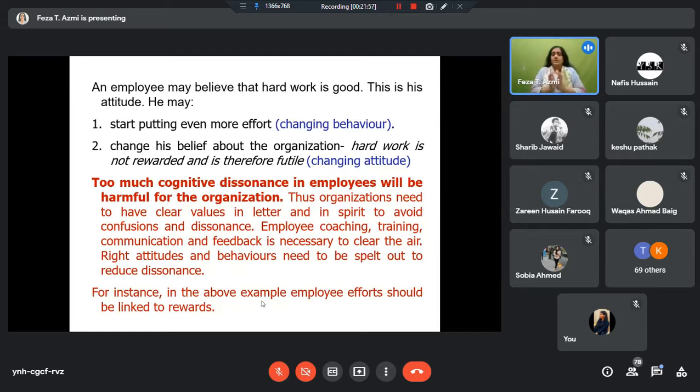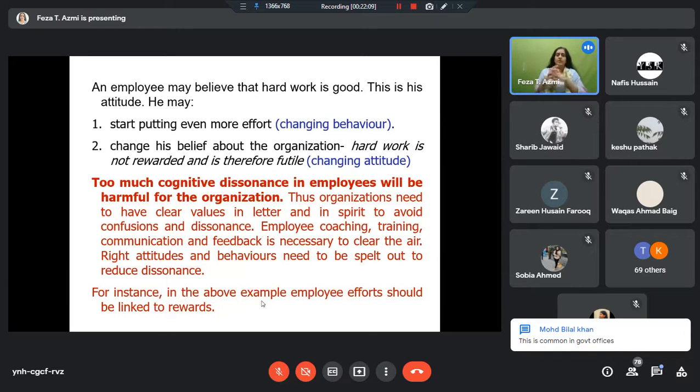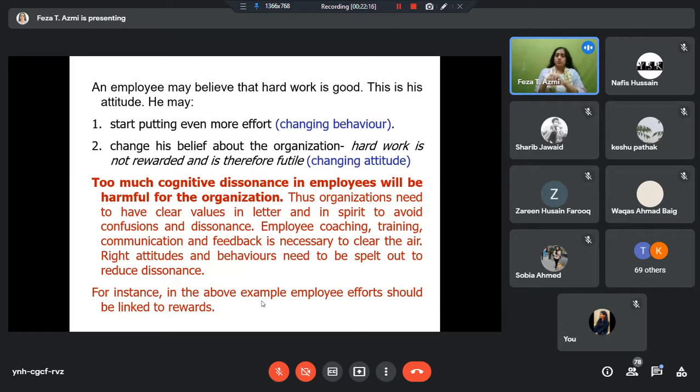So if your workplace culture is not very strong in the organization, if your ethical standards are not very strong, then those people who have joined you with strong ethics, strong morality, strong attitudes, even they may change their attitude and they may also start underperforming and things like that. So organizations suffer on that account.